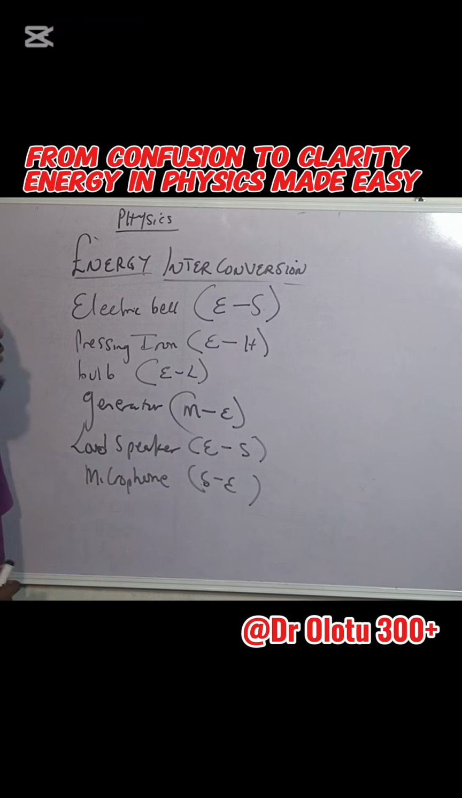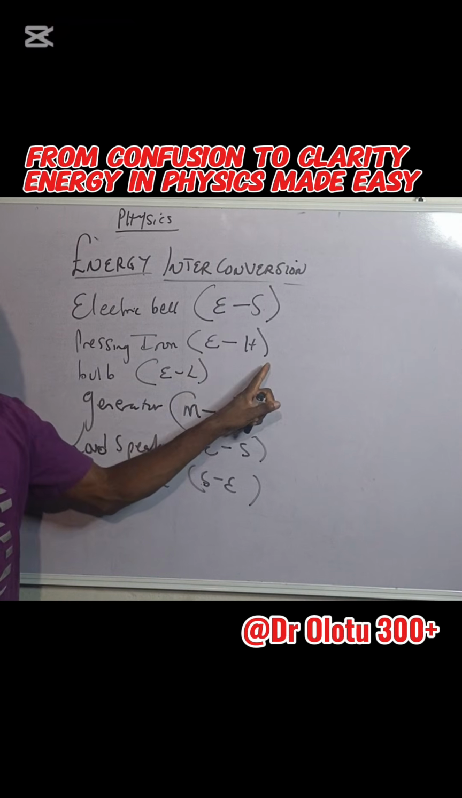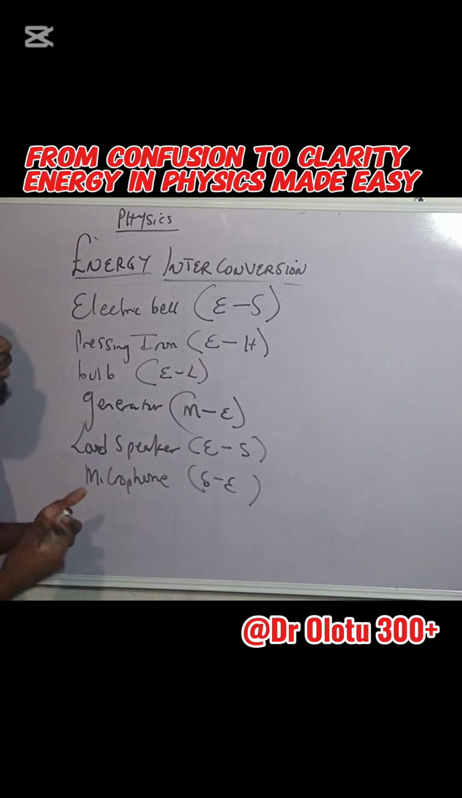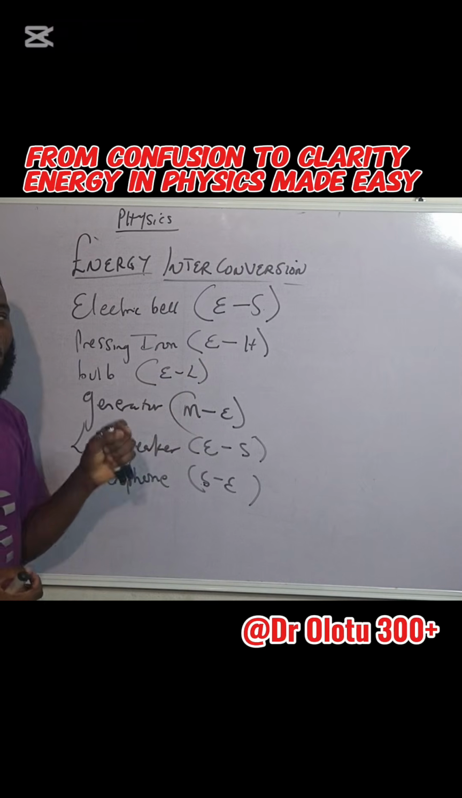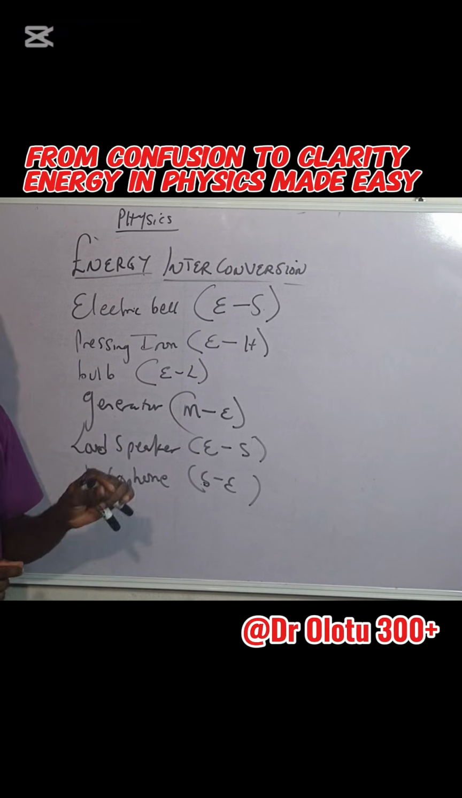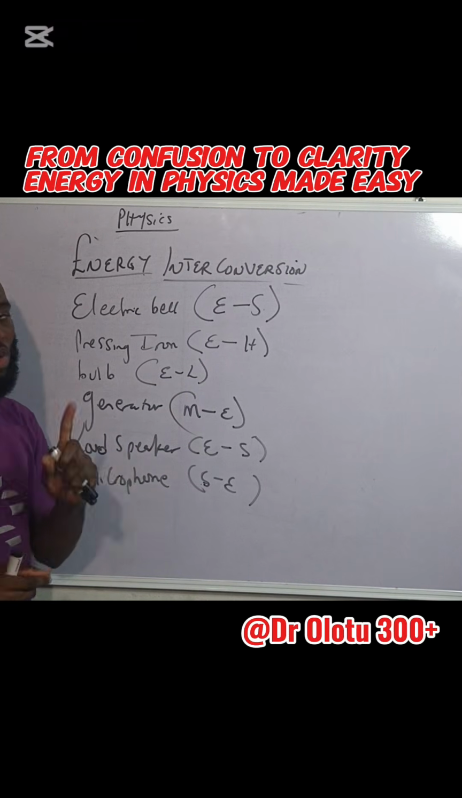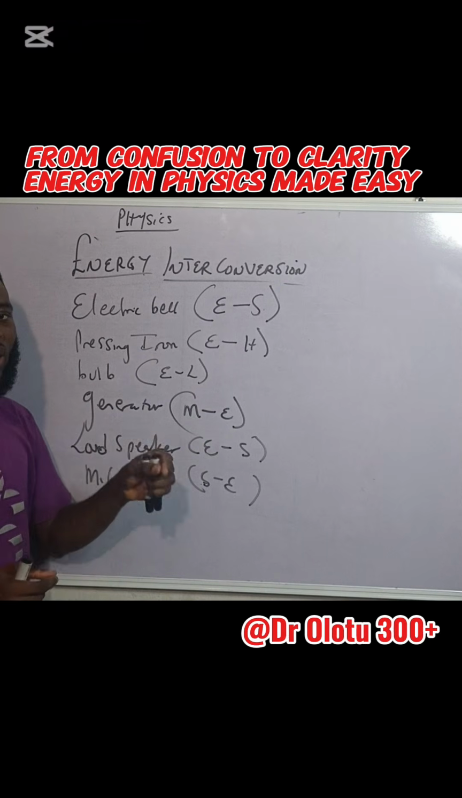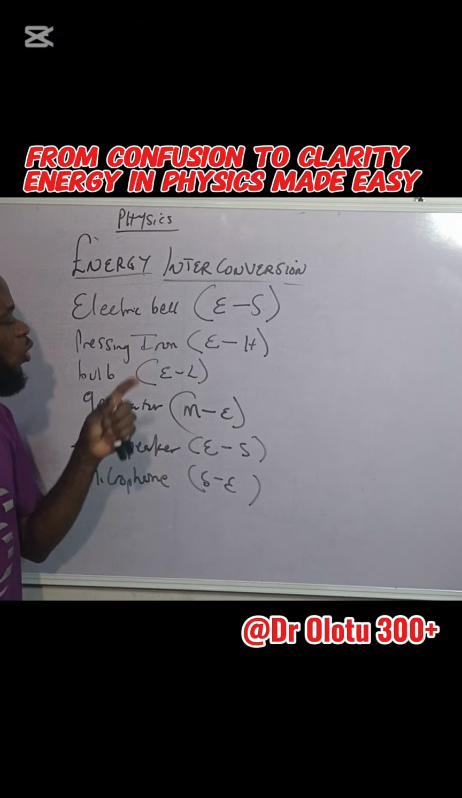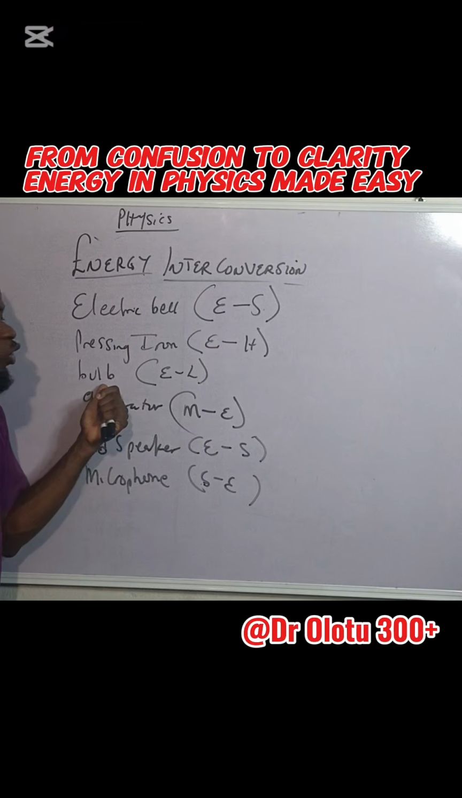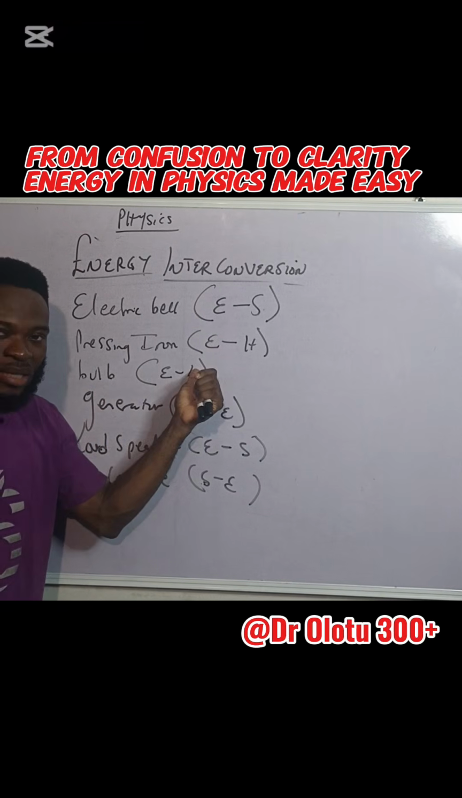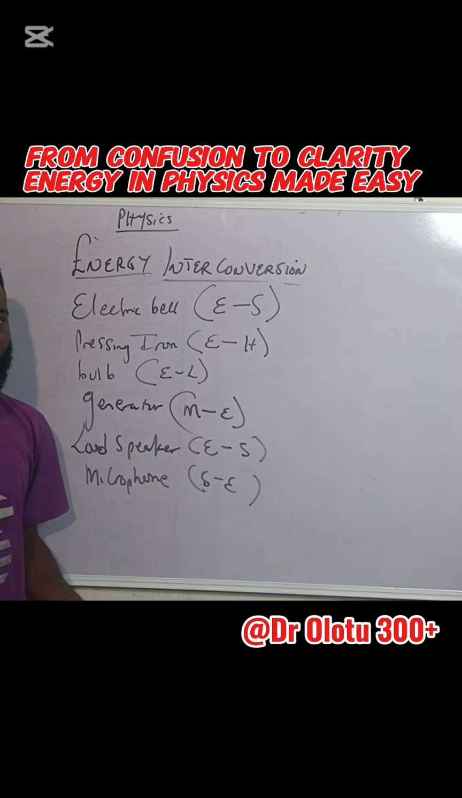Alright, very important. Now, for pressing iron, you need electric to heat. You see that already. You might be tempted to say that it's not just electric to heat, it's electric to light and heat because there's a little bulb on the pressing iron. Please do not say that, it's electric to heat because heat in this case is what we need. That's why we call it pressing iron. For electric bulb, it is electric to light because you need the light. The reason why I can see me now is because of the light from the electric bulb.